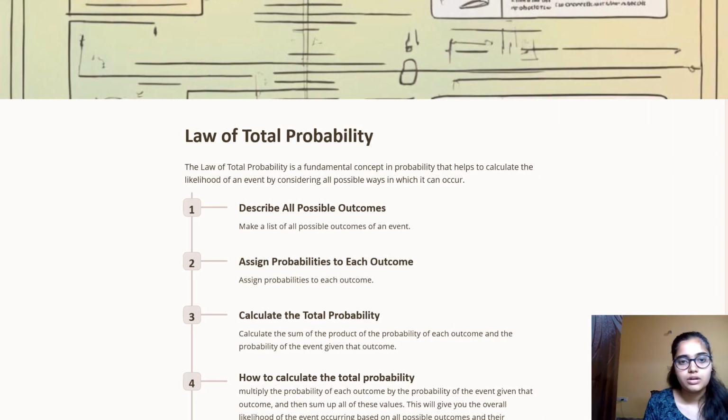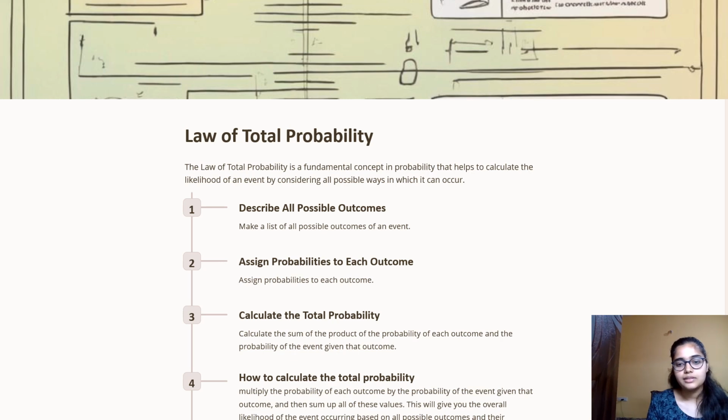Now let's learn about the law of total probability. The law of total probability is a fundamental concept in probability that helps to calculate the likelihood of an event by considering all possible ways in which it can occur. The first step is to describe all possible outcomes, the second is to assign probabilities to each outcome, and the third is to calculate the total probability. Now, we may have a doubt about how to calculate the total probability.